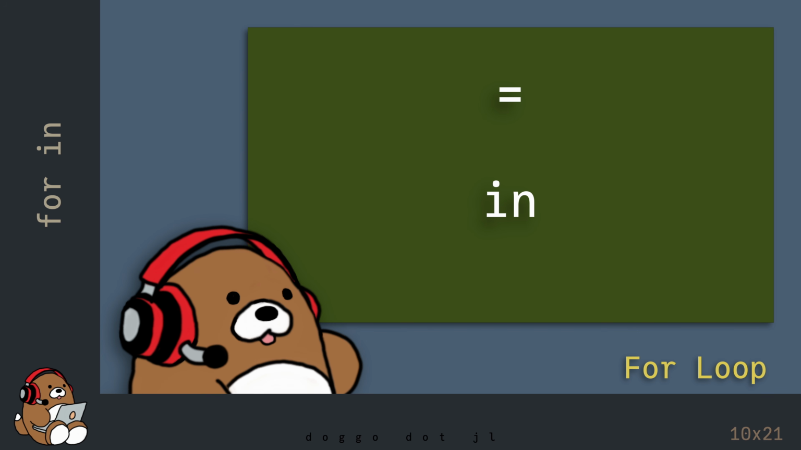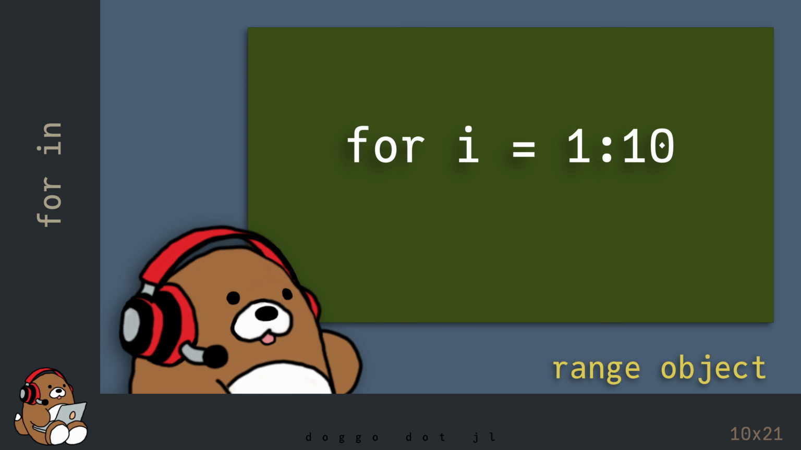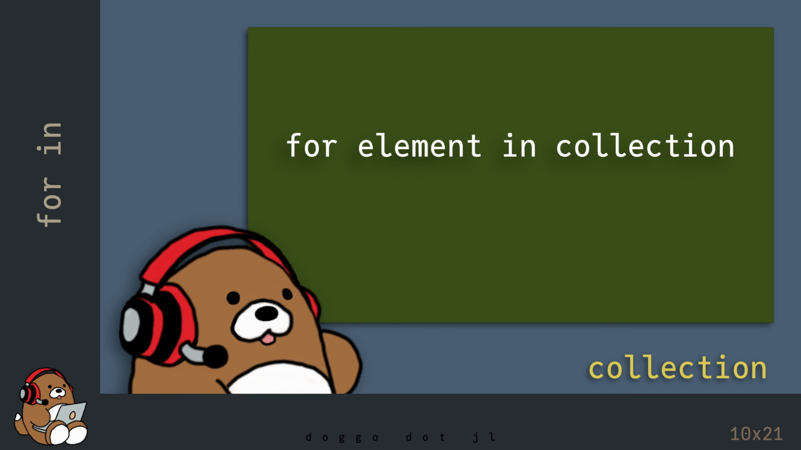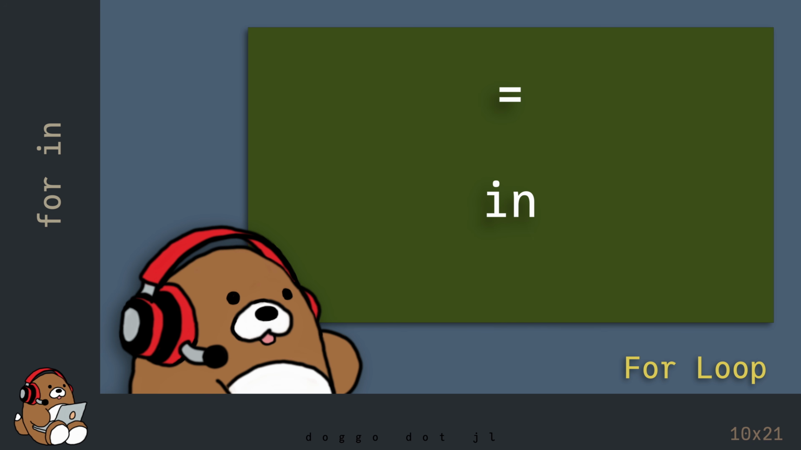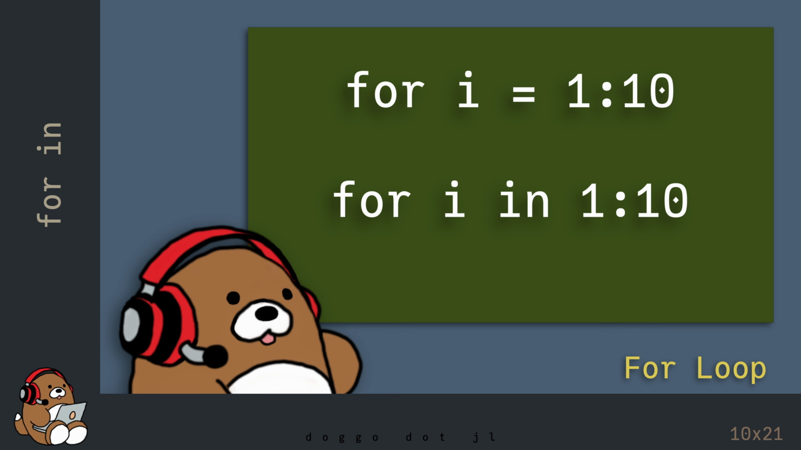In Julia, when using a for loop, you have the option of using either the =sign character or the word in. By convention, when creating a for loop in Julia, the =sign character is used with a range object, and the word in is used to loop over a collection. But they do the same thing inside of a for loop, so in practice, you'll see the =sign character and the word in used interchangeably by Julia developers.